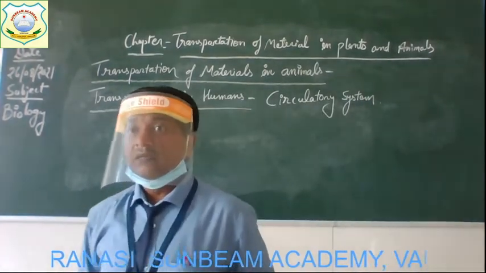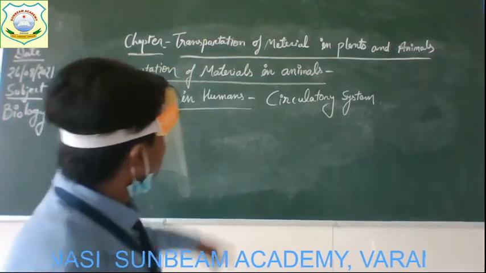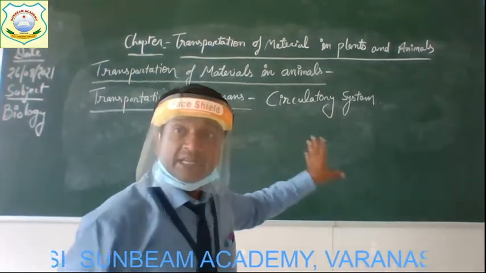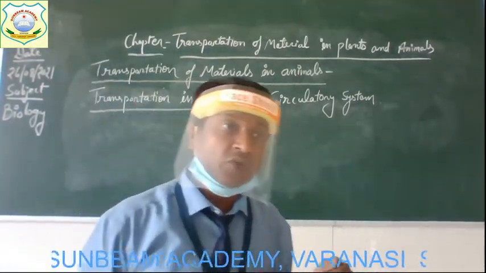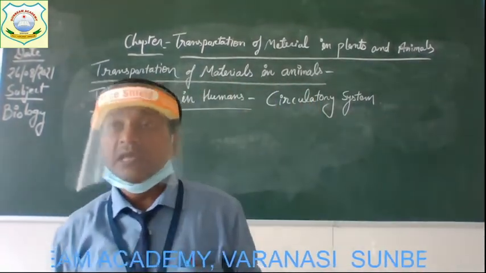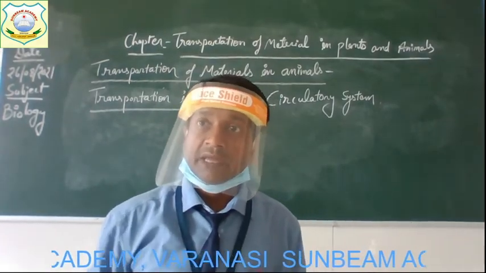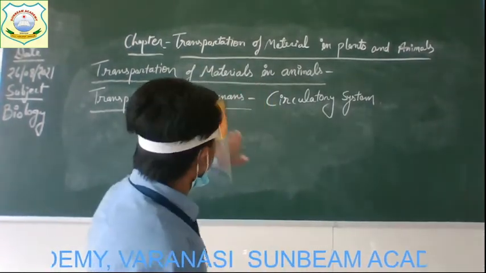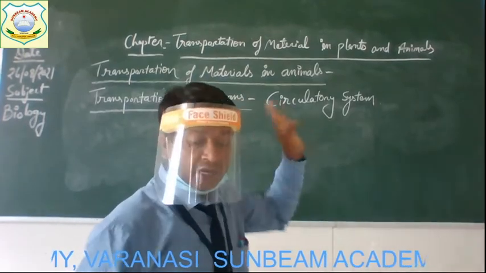All right, so the circulatory system found in humans is responsible for the transportation of materials, say oxygen, carbon dioxide, nutrients and all in our body. Okay, so we will discuss in detail the circulatory system in humans.